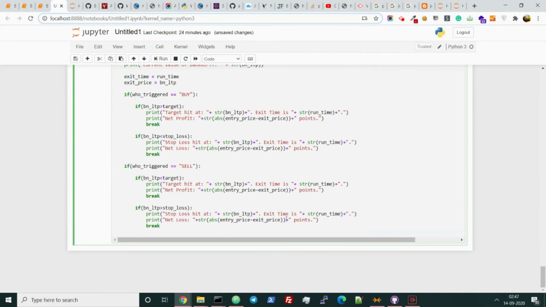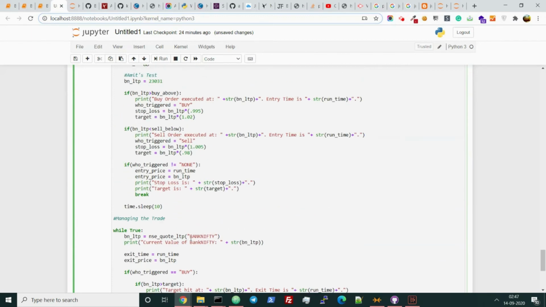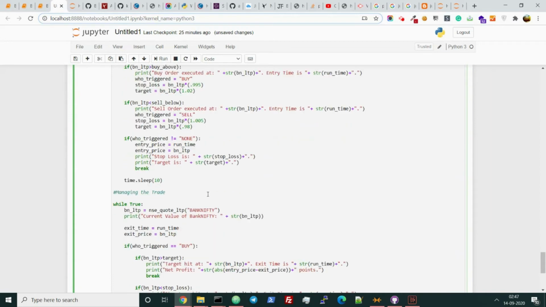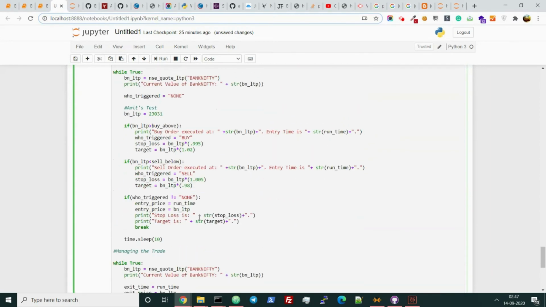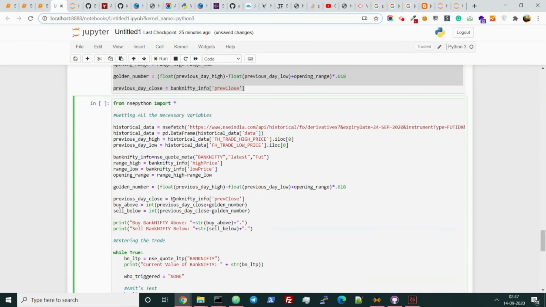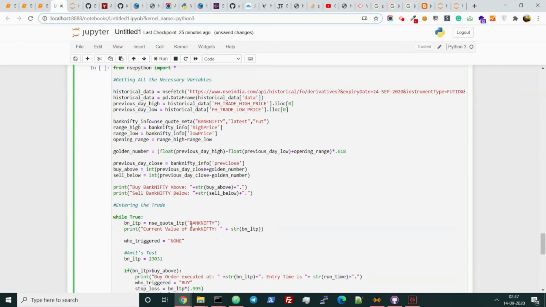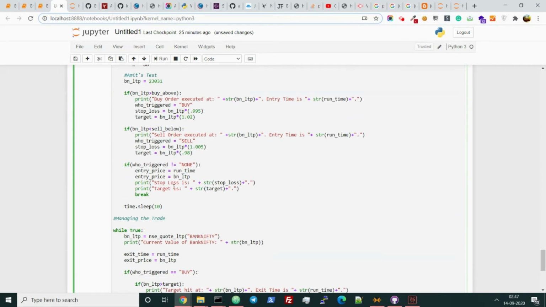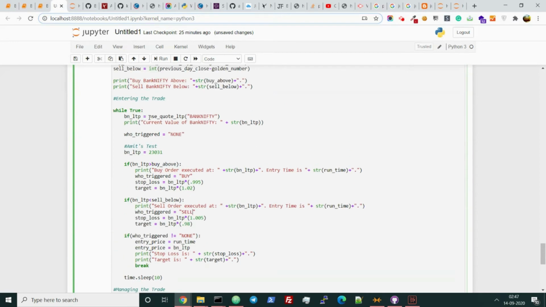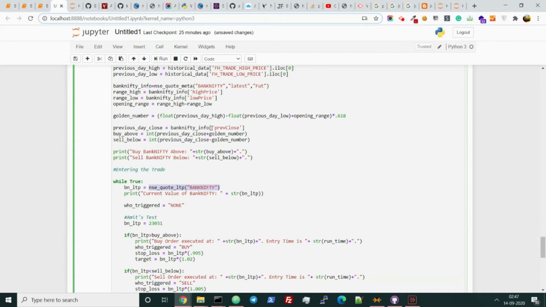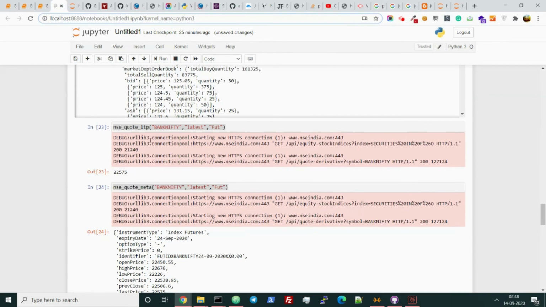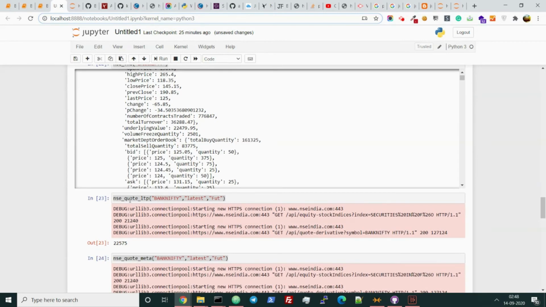And also I have just spotted I am writing sell here and the spelling mistake is there. Python cannot understand which is capital, which is non-capital, right? And also one more thing, which is that we are using, where did it go, Bank Nifty LTP. We are using NSE quote LTP Bank Nifty, so it will actually show you the spot of the Bank Nifty. We need to replace it with the futures price. We do not need the spot price. So this is perfectly fine.